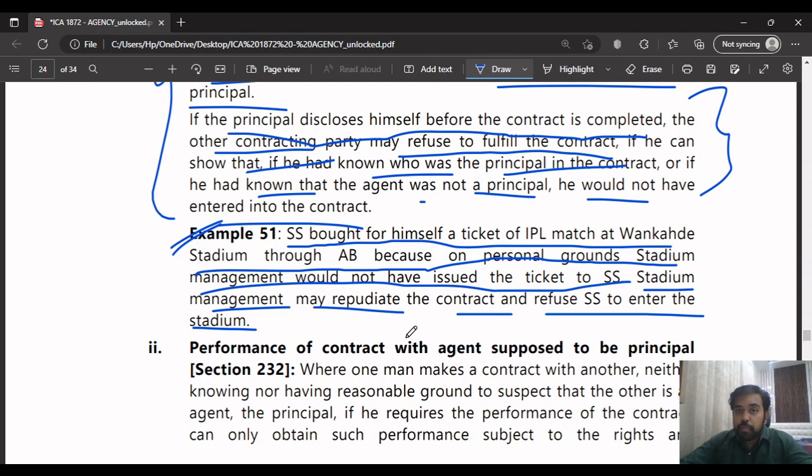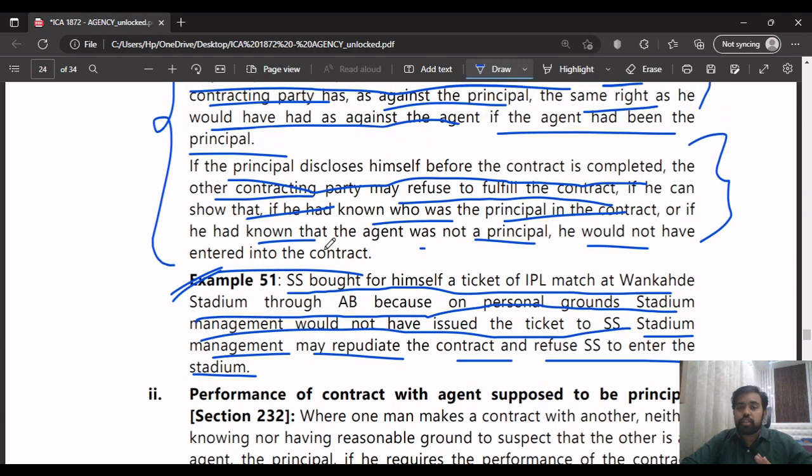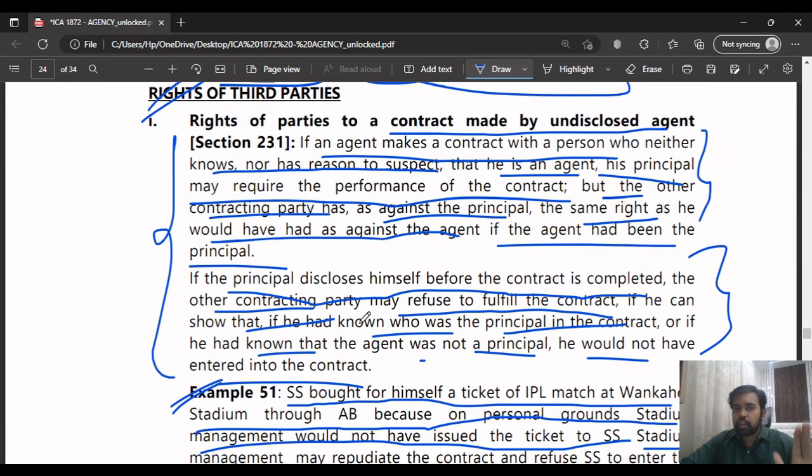See, SS may be getting the tickets through AB because the personnel or security of the stadium won't give him. But if AB himself, the agent, is going, they will allow. But if it is SS, he was anyway not allowed. If on the day of the match the management sees him, they may repudiate the contract and may refuse him from entering the stadium. That's what these two paragraphs are saying.